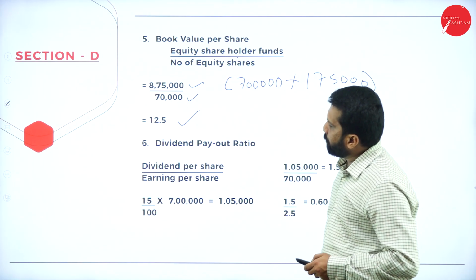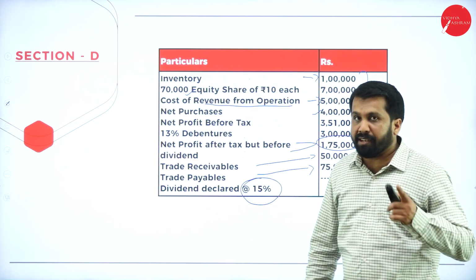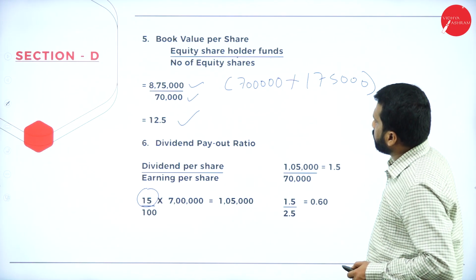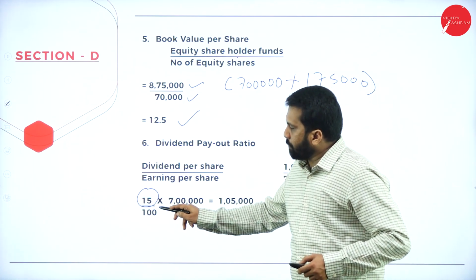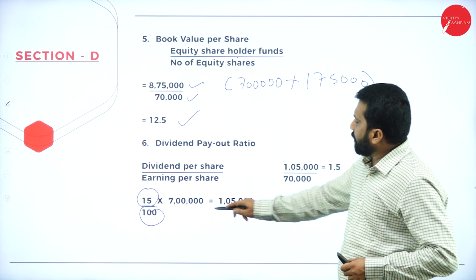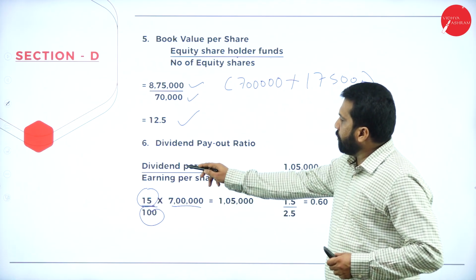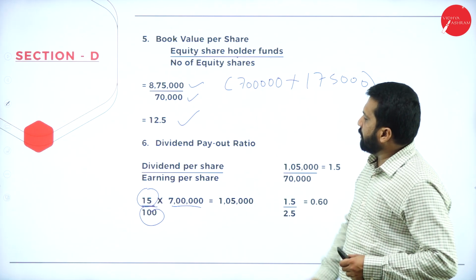Dividend payout ratio. Dividend per share: 15% they have given, 15 per share, on a share value of 100. So what is your equity value? 7 lakh. So 15 by 100 into 7 lakh, you get dividend of 1 lakh 5,000. Dividend per share divided by earning per share.